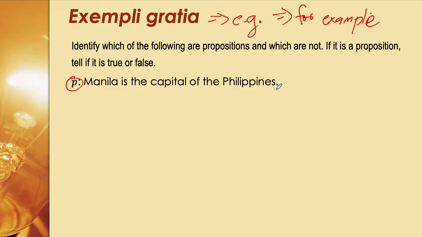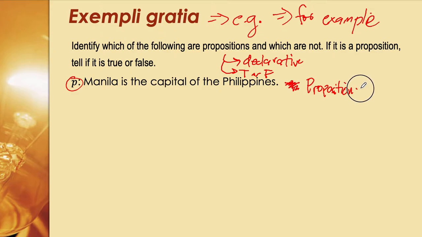So is this a proposition? Again, take note: a proposition should be a declarative statement, and it should be either true or false, not both. Is this a declarative statement? Pretty much, it's declaring, and this is true. Thus this is a proposition, and we say that it is true. Let's denote T for true.